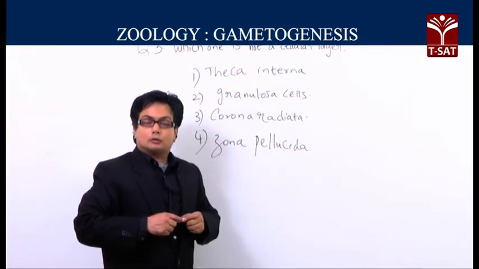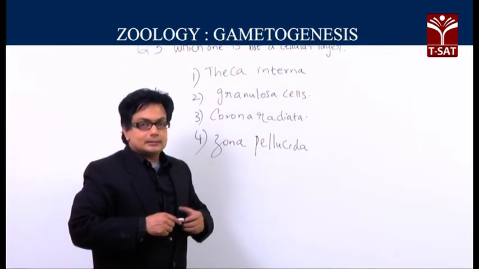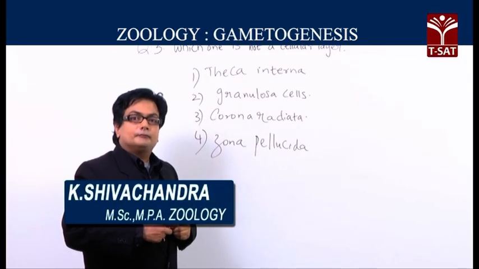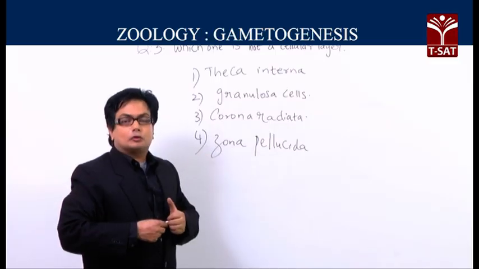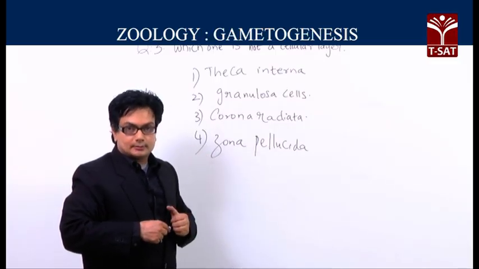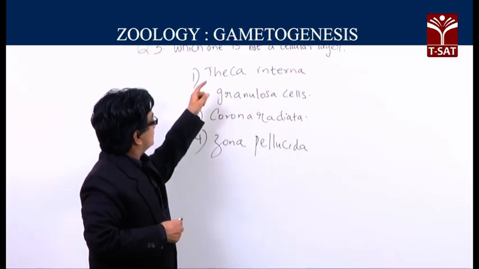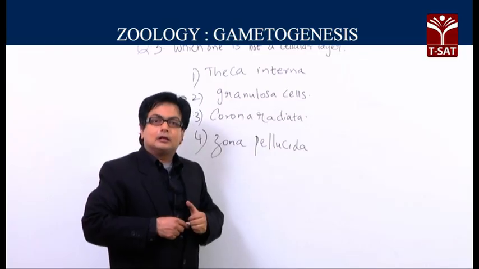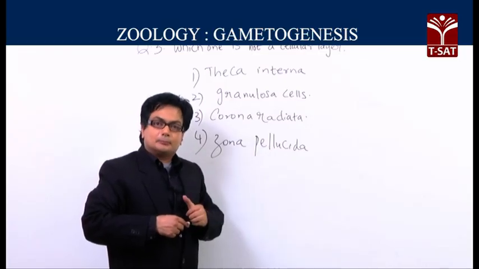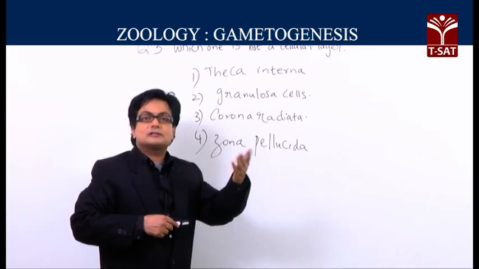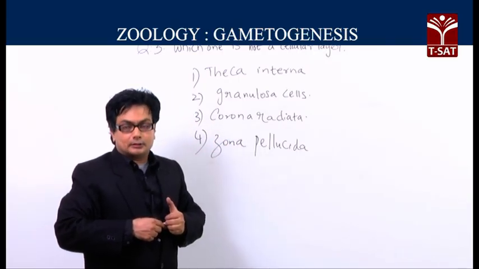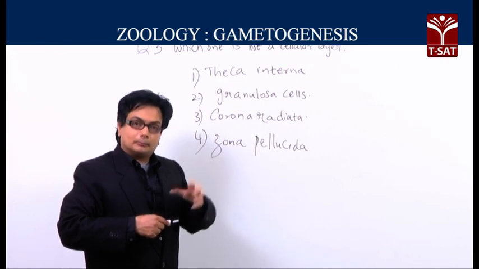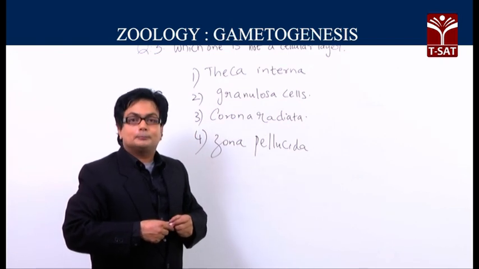Which one of the following is not a cellular layer? See, in the options given here, 1, 2, 3 and 4, the various components of the Graafian follicle are mentioned, and the question is which one is not a cellular layer. In fact, the entire Graafian follicle will have complete cellularity, a multicellular structure with diversified cells. Now, the only one which is not a cellular layer but a biomolecular layer is the zona pellucida, which is